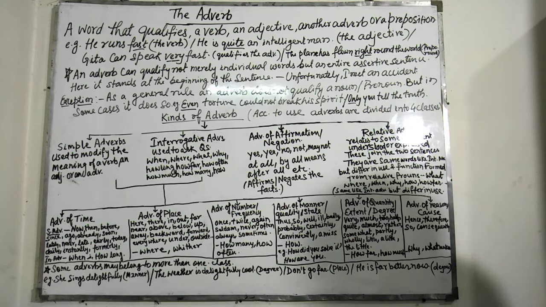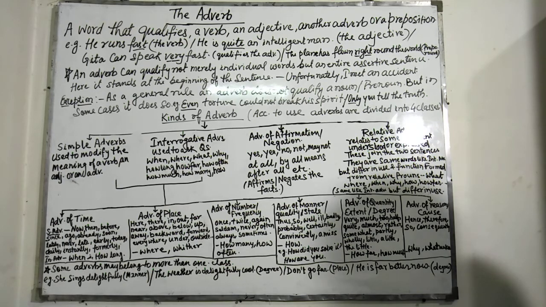Next, here one thing is to be marked, that the adverb how is sometimes used in an exclamatory sense also. How nice of you. What, in the sense of quantity or degree, is similarly used in an exclamatory sense. For example, what a beautiful flower it is.